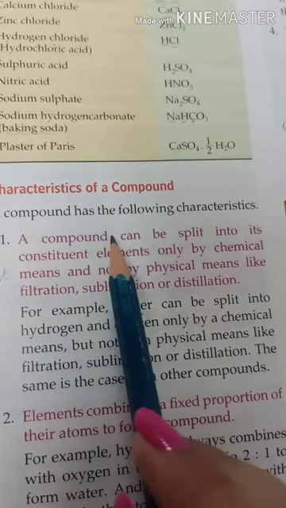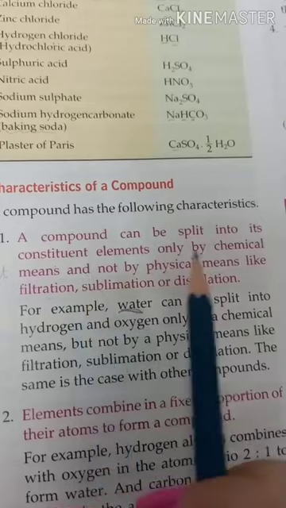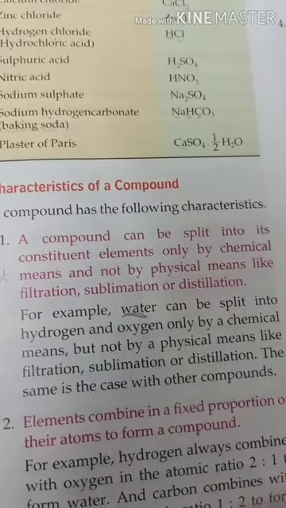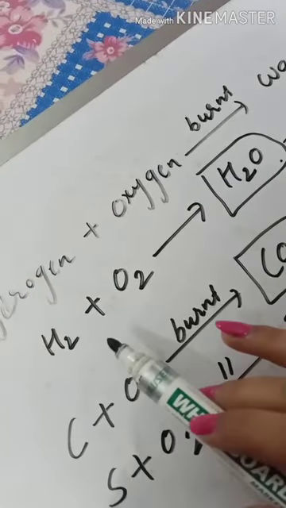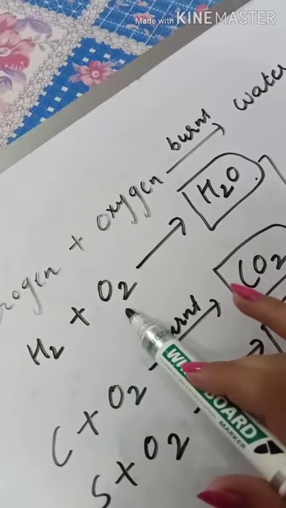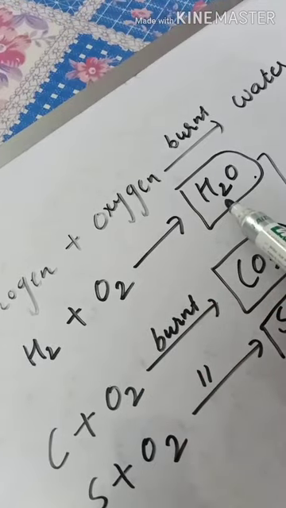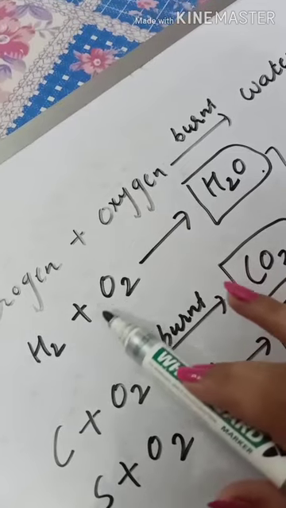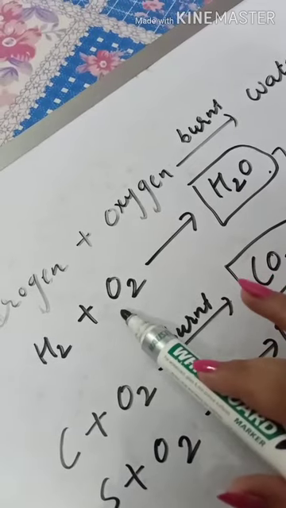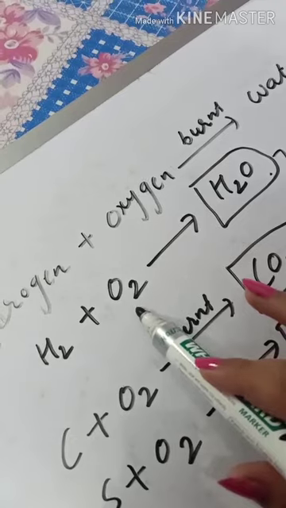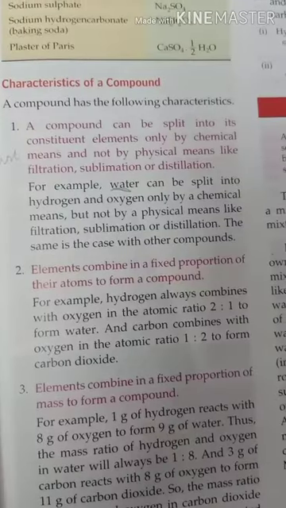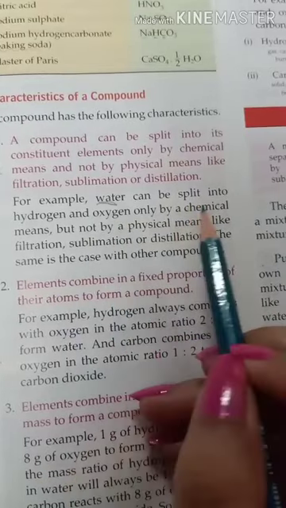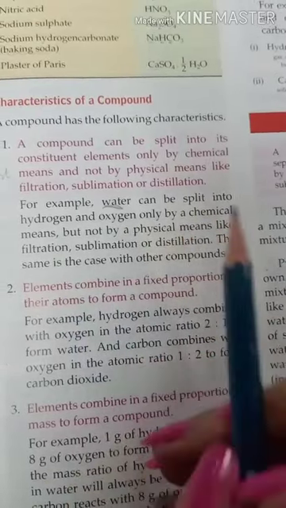For example, water is made up of hydrogen and oxygen. So this water can be split into hydrogen and oxygen only by chemical methods, not by physical methods like sublimation, filtration and distillation.